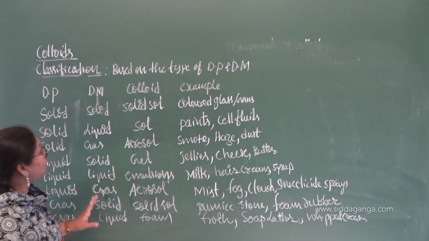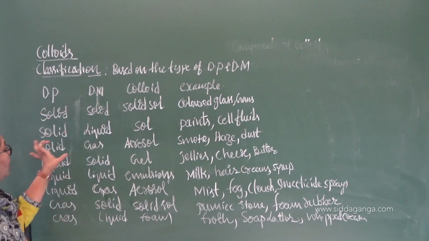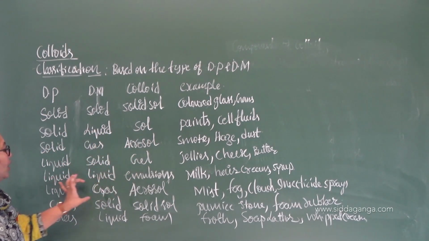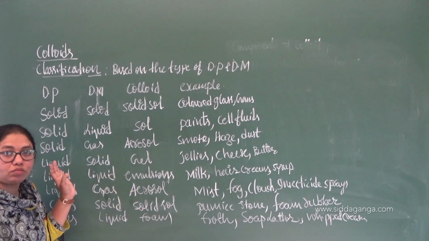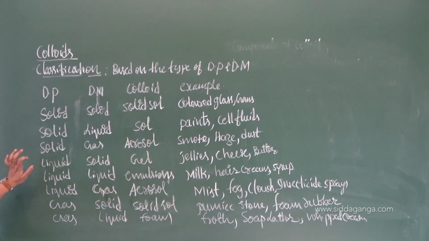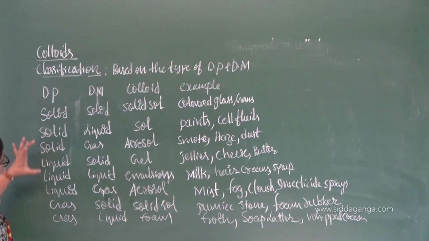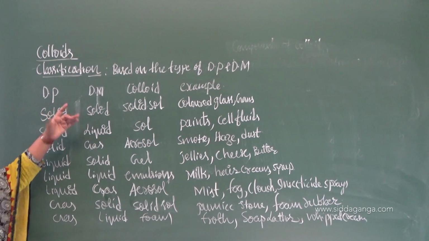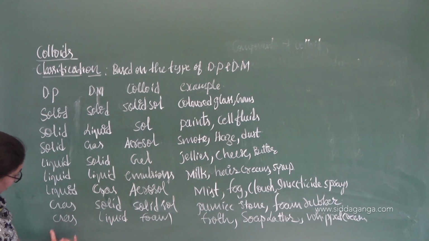Okay, just go through this one: solid in solid, solid sol; liquid in solid, gel; gas in solid, solid sol; solid in liquid, sol; liquid in liquid, emulsion; gas in liquid, foam; solid in gas, aerosol; liquid in gas, aerosol. How many types are there? 1, 2, 3, 4, 5, 6, 7, 8. I think you are getting some question here. For solid as the dispersion medium I have written 3 pairs, and for liquid and gas only 2, right? Again it is very easy to remember: solid, liquid, gas; solid, liquid, gas; solid, liquid. There is no gas in gas.